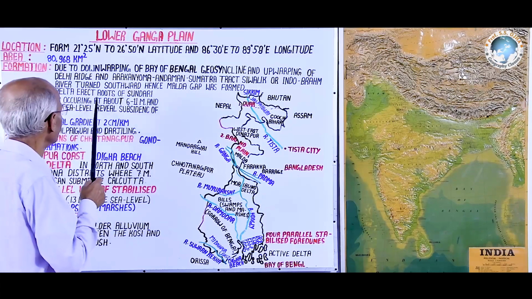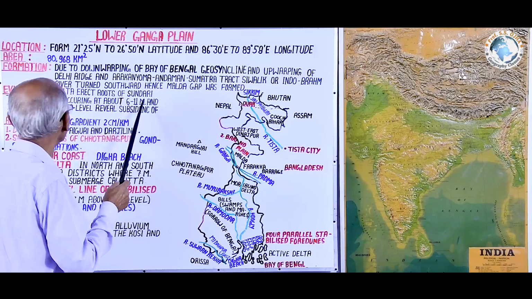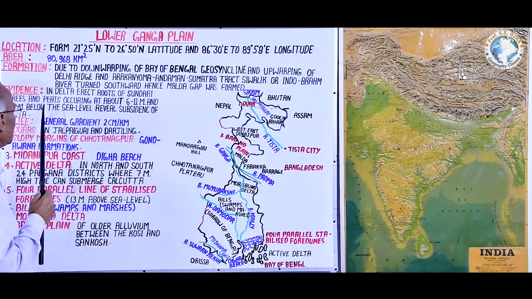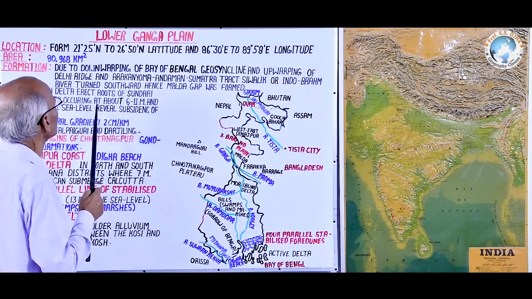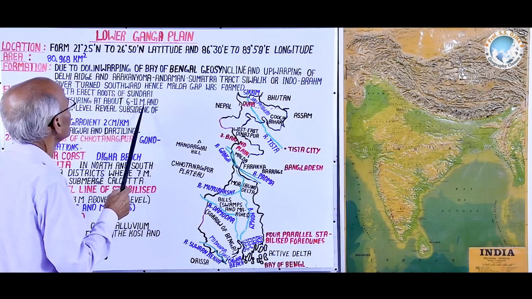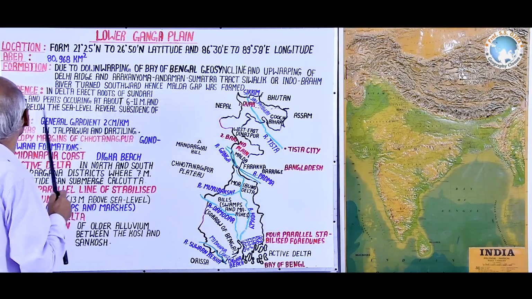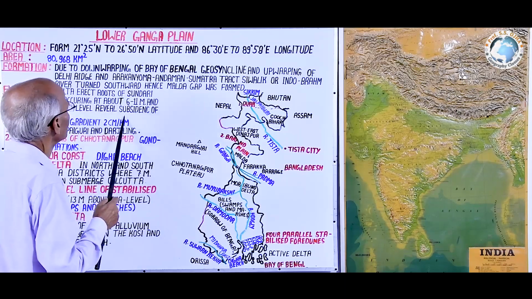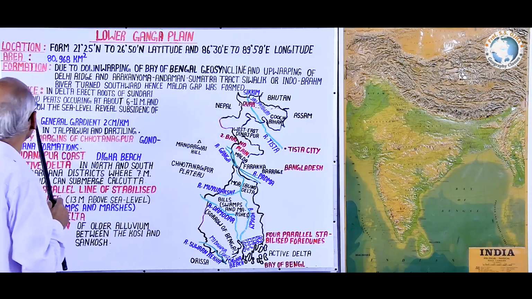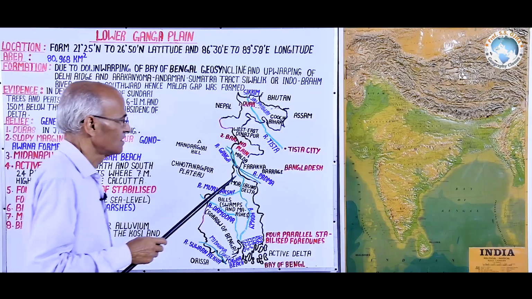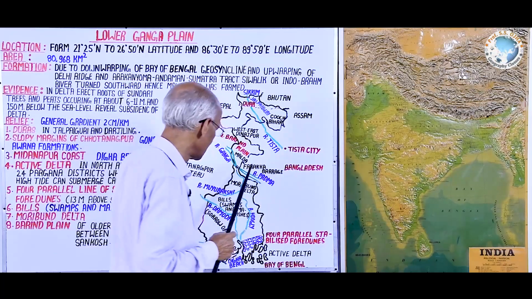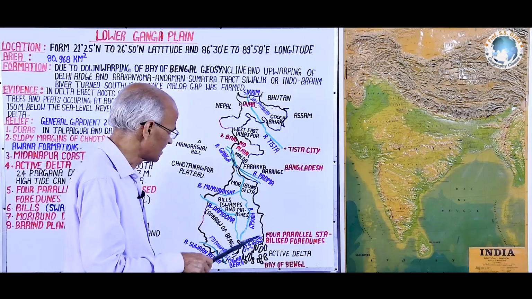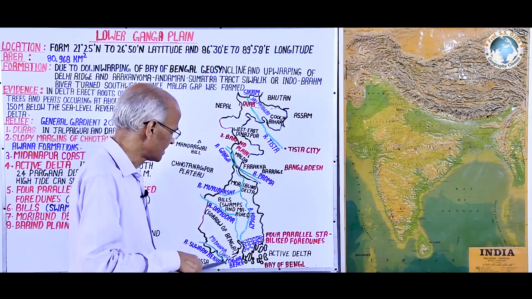In the delta, erect roots of Sundari trees and peats occurring at about 6 to 11 meter depth and 150 meter below the sea level reveal subsidence of the delta. When we study the delta here, this is the entire deltaic region.